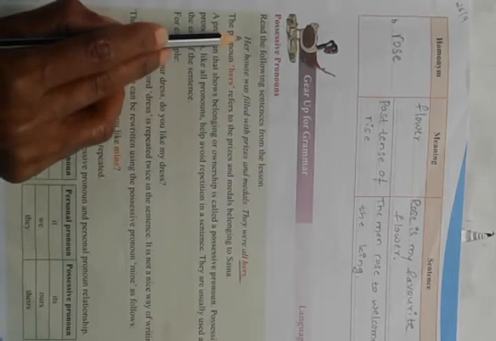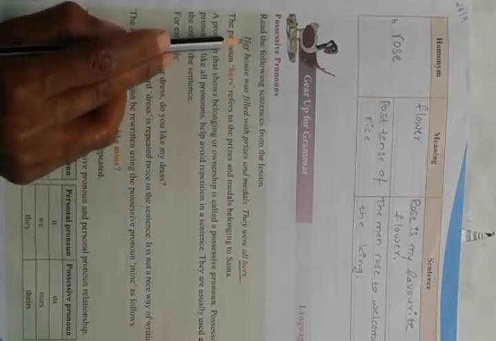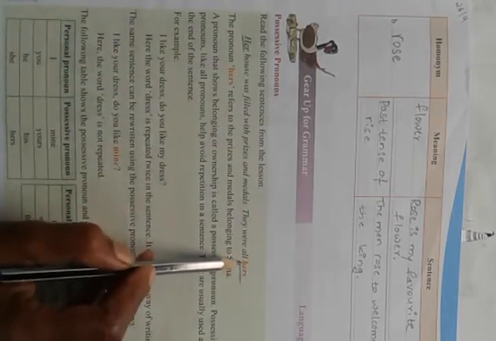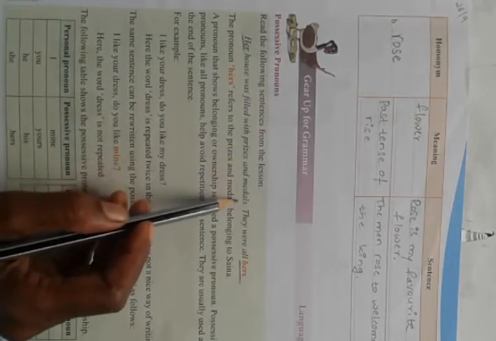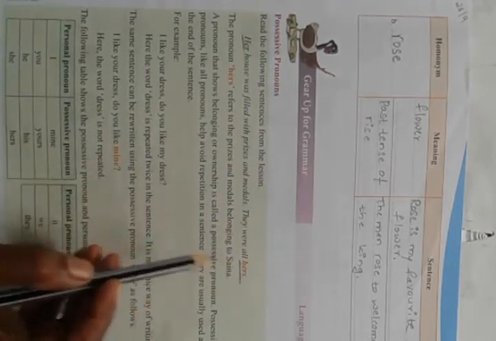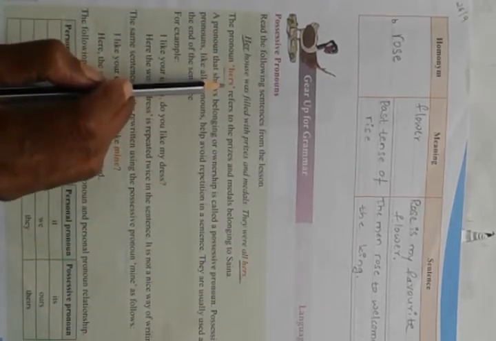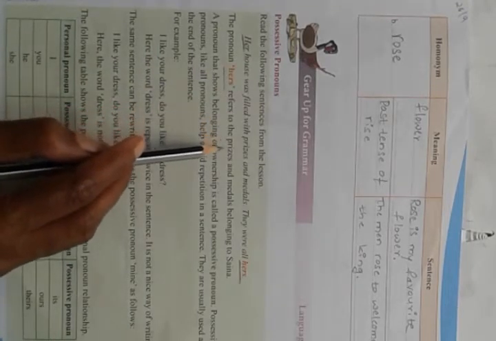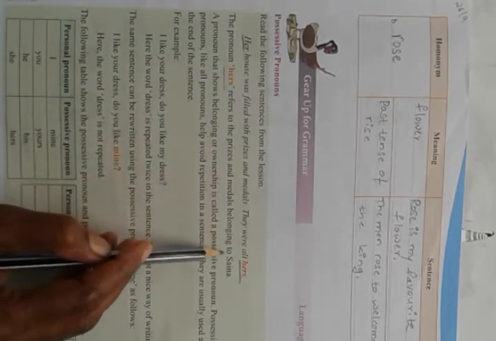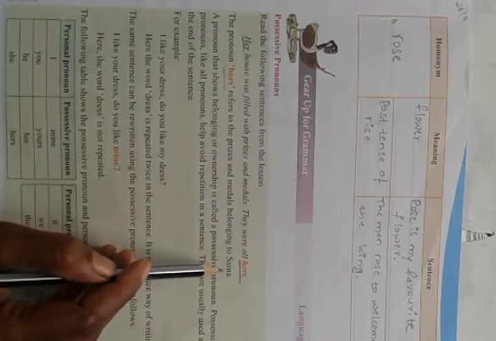Hers means hers, her. See here, children. Her and hers are different here. Her house. But the prizes and medals were all hers. See here the pronoun hers. The pronoun hers refers to the prizes and medals that belong to Saina.